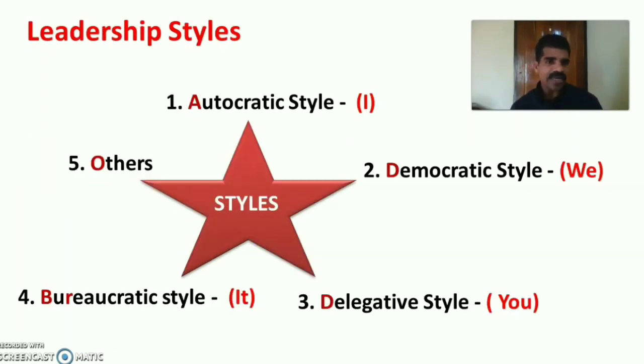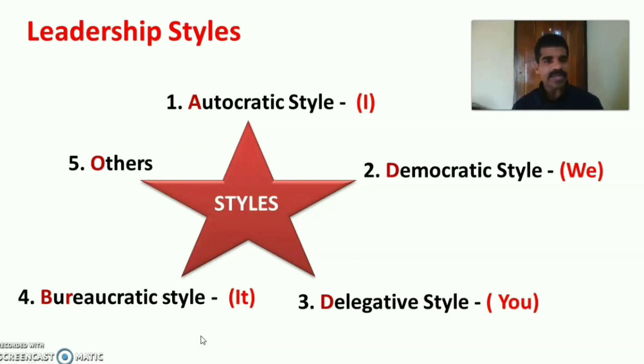For easy understanding, you can remember one keyword for each. For Autocratic Style, the keyword is I. The Democratic Style, the keyword is we. The Delegative Style, the keyword is you. Bureaucratic Style, the keyword is it. So you can remember this I, we, you and it to understand easily about the Autocratic, Democratic, Delegative and Bureaucratic styles of leadership.